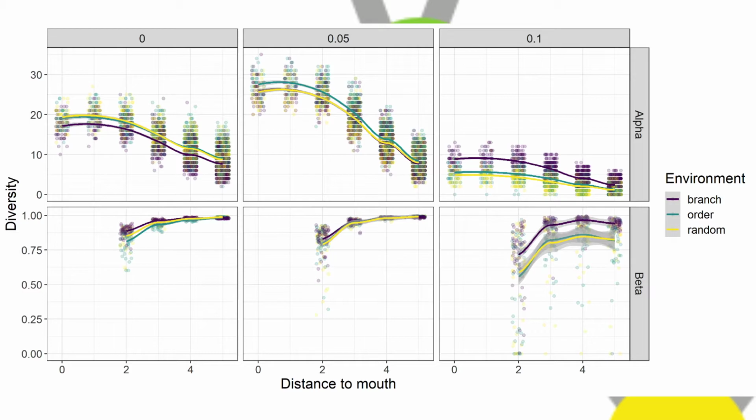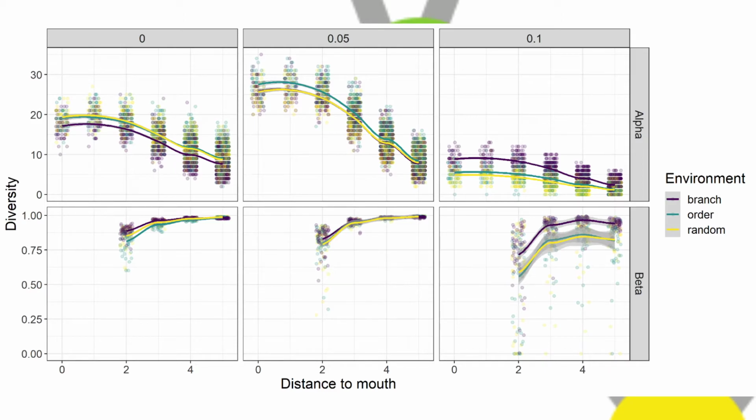Alpha diversity declines as we move up the network. There is a hump relationship with disturbance. At no disturbance, lowest alpha diversity is seen when the environment is structured along branches. This relationship is reversed when disturbance is high. In regards to beta diversity, community dissimilarity is highest amongst headwaters, and there is no difference between environmental treatments, except